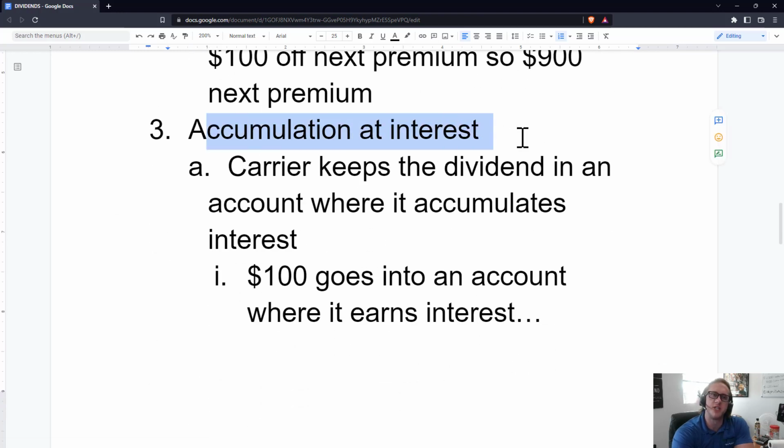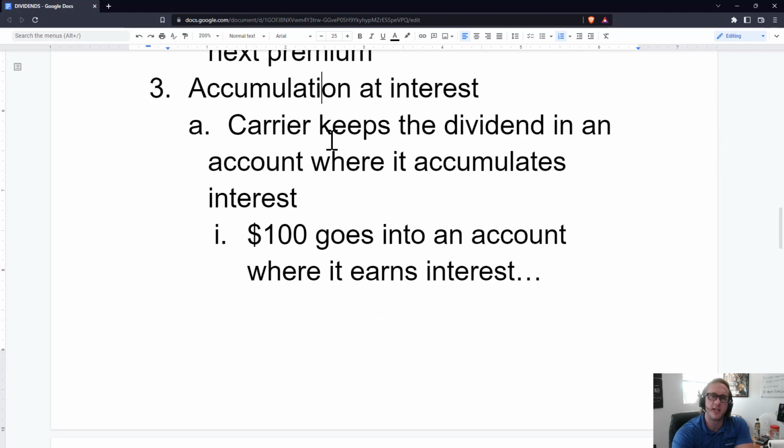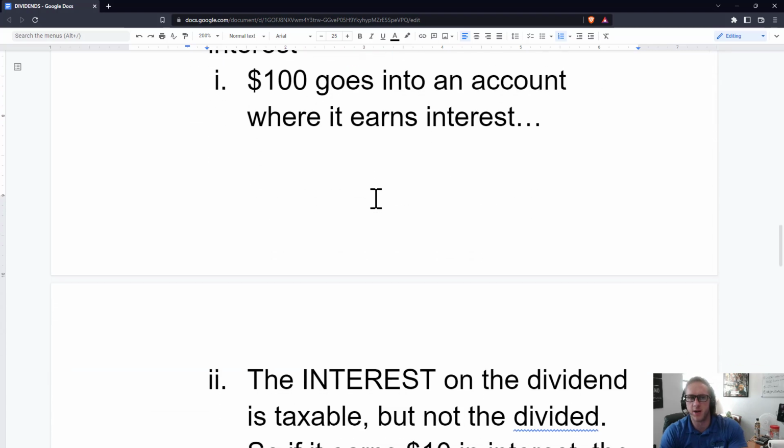Next, we have accumulation at interest. Accumulation at interest means that the insurance carrier actually keeps the dividend in an account where it grows. The insured or policy owner is saying, just keep my dividend, put it in a separate account, and let it grow in interest, and I'll be able to access it whenever I want. So the $100 goes into an account where it earns interest.